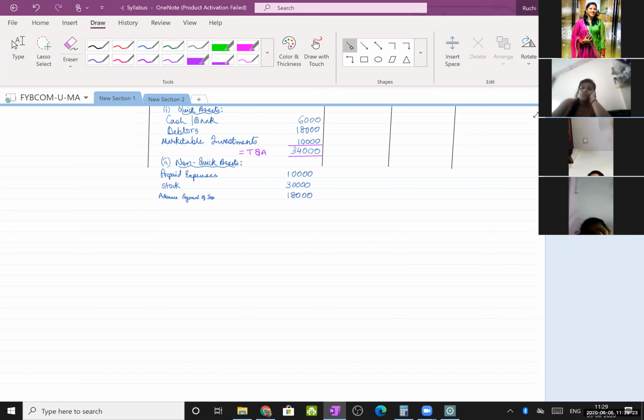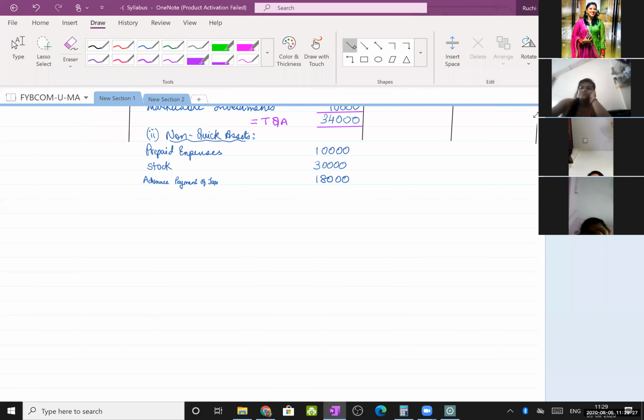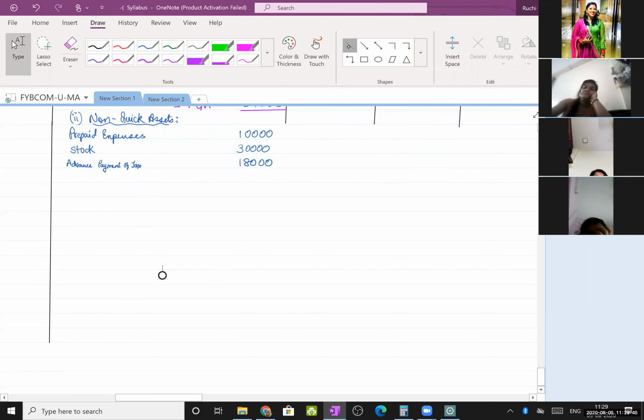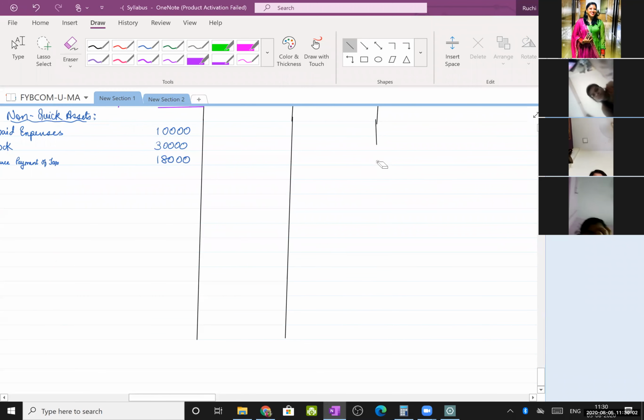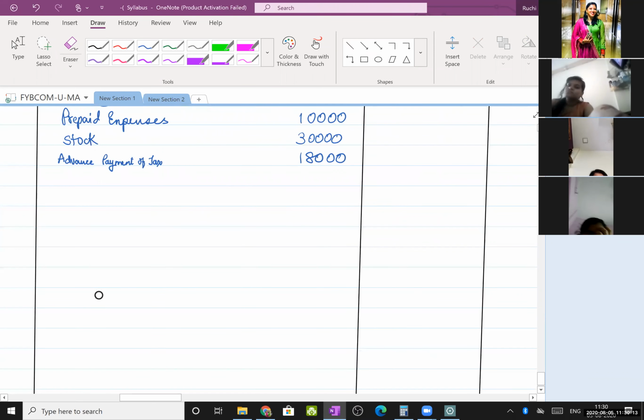Just extend this table. So total this, this is your non-quick asset.